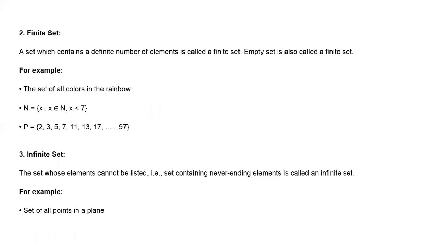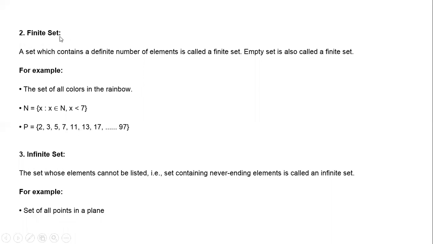Then finite set. A set which contains a definite number of elements is called a finite set. If we are able to count the number of elements in the set, then it is called a finite set. There should be a one-to-one correspondence between the elements in a set and the natural numbers. Whatever elements you have, you are able to allocate natural numbers to them. For example, here in set P, for each element we can allocate a natural number: first element, second, third, fourth, 5, 6, 7, like that.